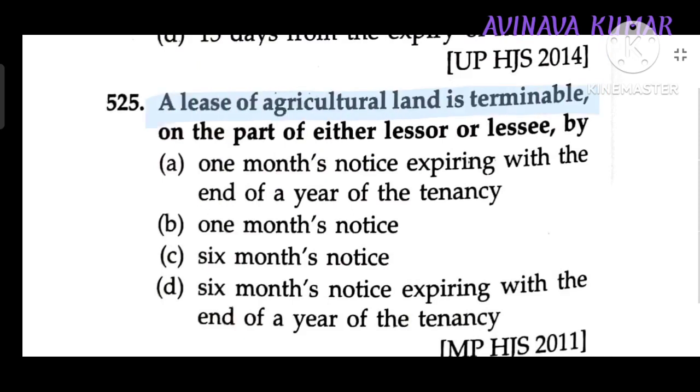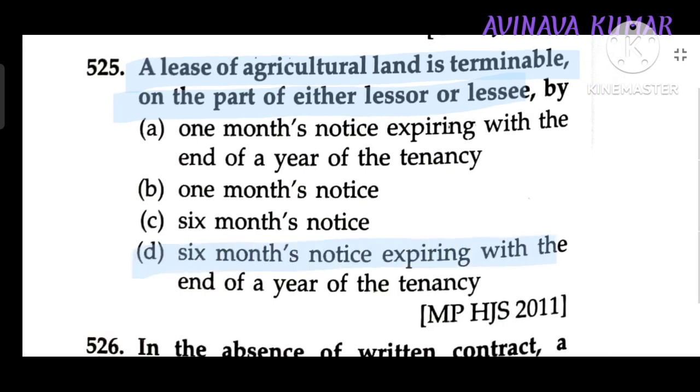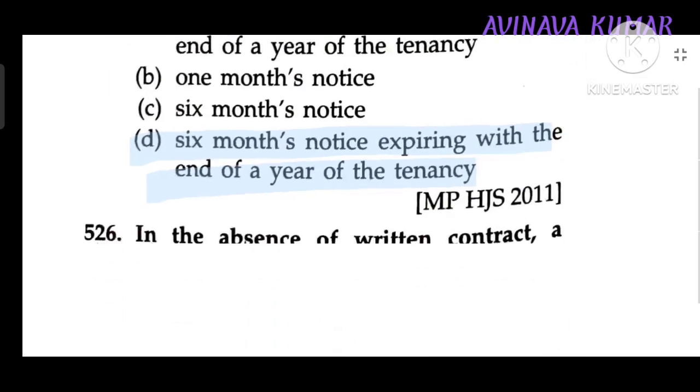A lease of agricultural land is terminable on the part of either lessor or lessee by six-month notice expiring with the end of the year of tenancy.